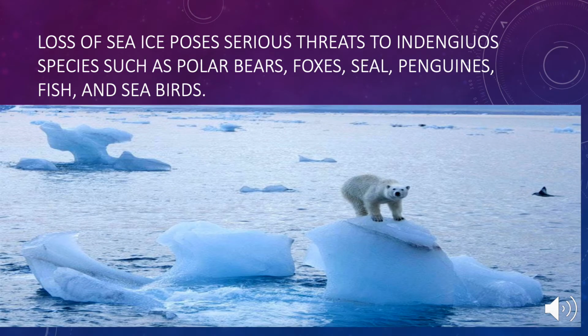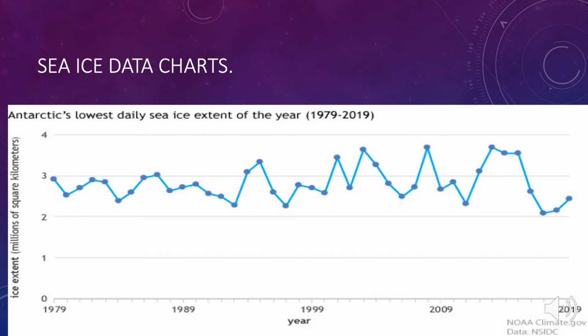Loss of sea ice poses serious threats to indigenous species such as polar bears, foxes, seals, penguins, fish, and birds. Here we see a sea ice data chart that 2019 is the record high for ice melting.